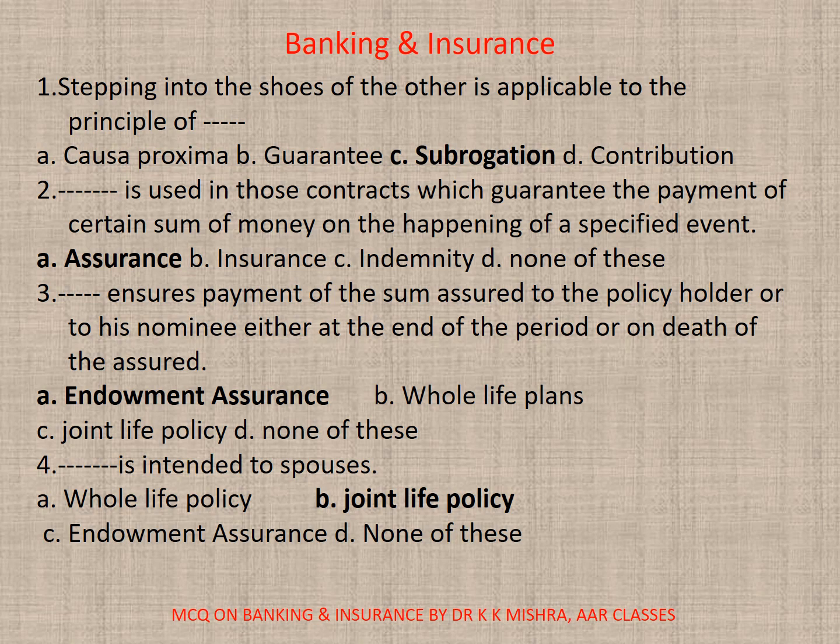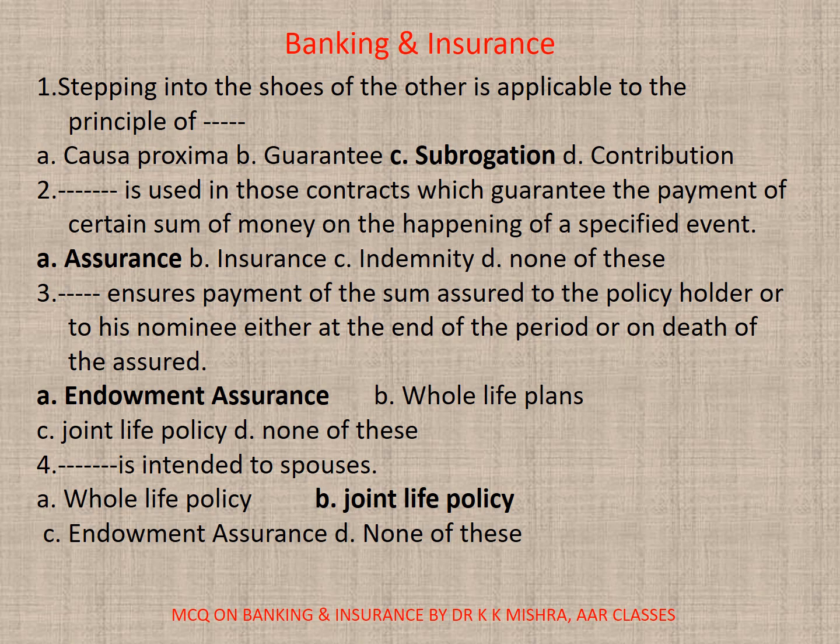Assurance. 3. Dash ensures payment of the sum assured to the policy holder or to his nominee either at the end of the period or on death of the assured. A. Endowment Assurance, B. Whole life plans, C. Joint life policy, D. None. The correct option is A.